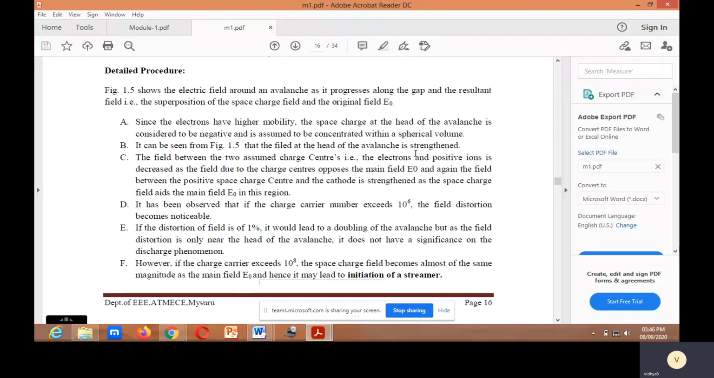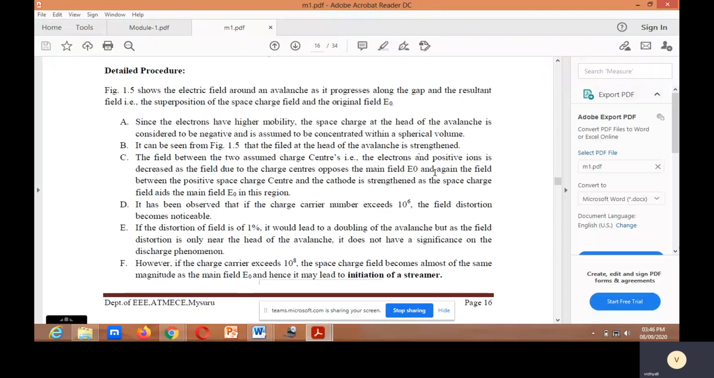The field at the head of the avalanche will be strengthened. The field between the two assumed charge centers, the electrons and the positive ions, is decreased, as the field due to the charge centers opposes the main field E naught. The charge centers oppose the main field, and that is why the field between the electrons and the positive ions is decreased.